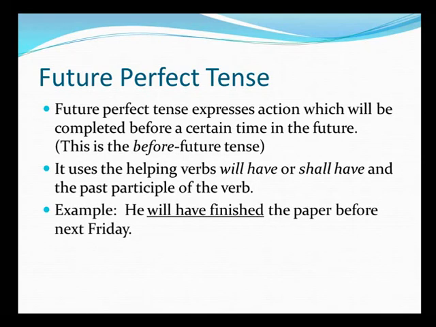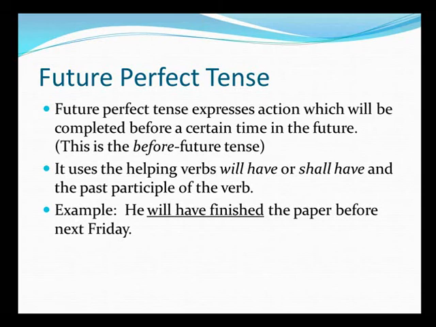As you've seen so far in the perfect tenses, present perfect was using has or have plus the past participle form. Past perfect tense used had plus the past participle form. The future perfect tense here will be using will have or shall have plus the past participle form. Let us look at the example. He will have finished the paper before next Friday.